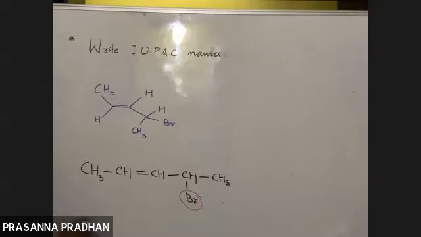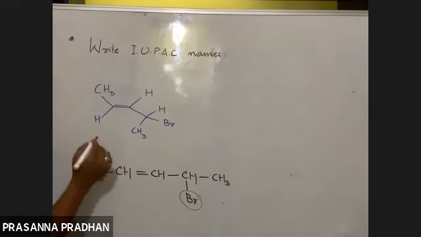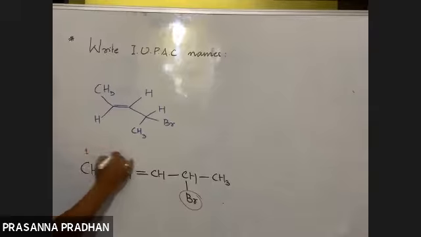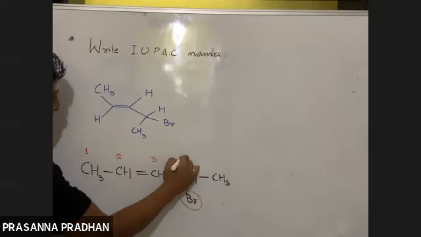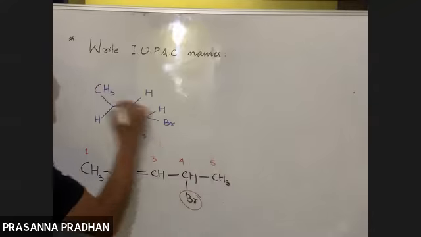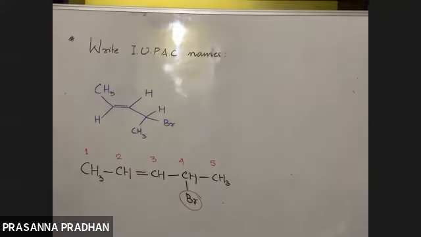If I start numbering from this end, 1, 2, 3, the double bond will start at number 3. But if I start numbering from this end, the double bond will start from number 2. So the lowest number should be assigned to the double bond. So the correct way of numbering will be this: 1, 2, 3, 4, 5.